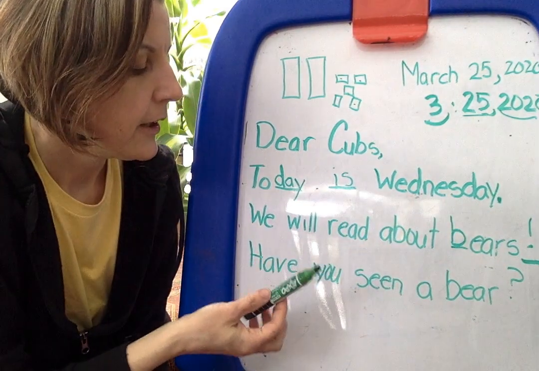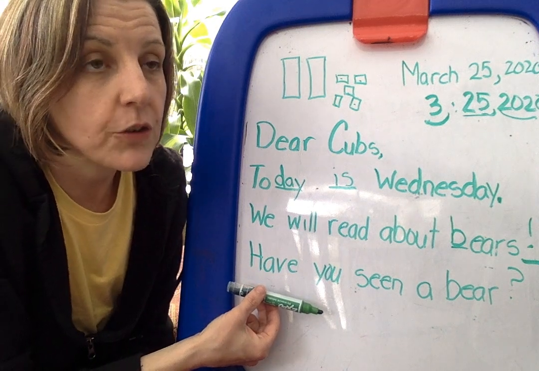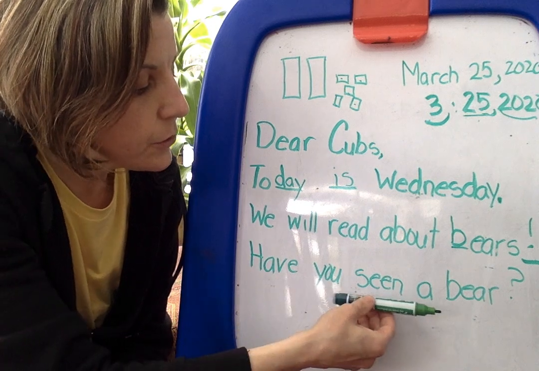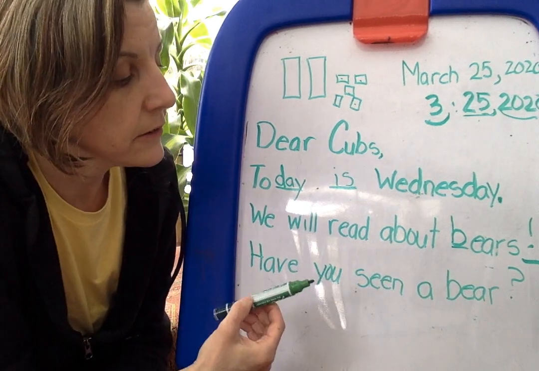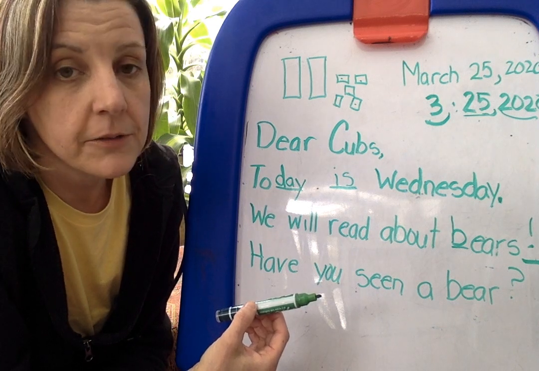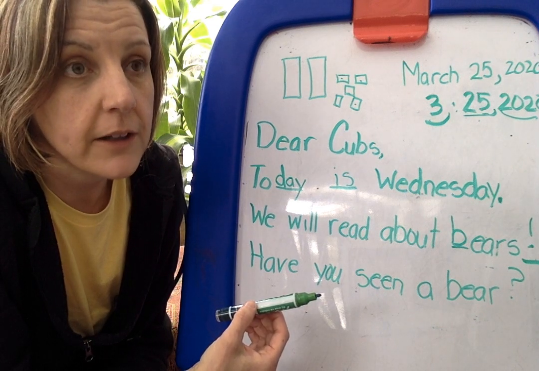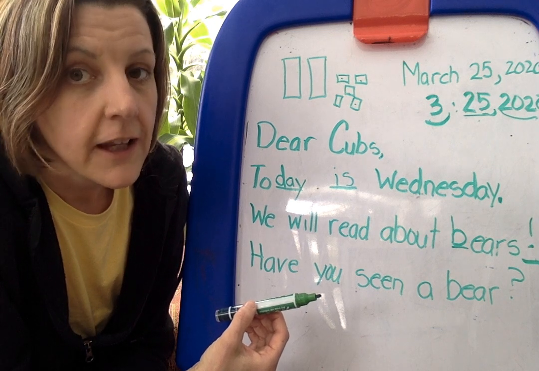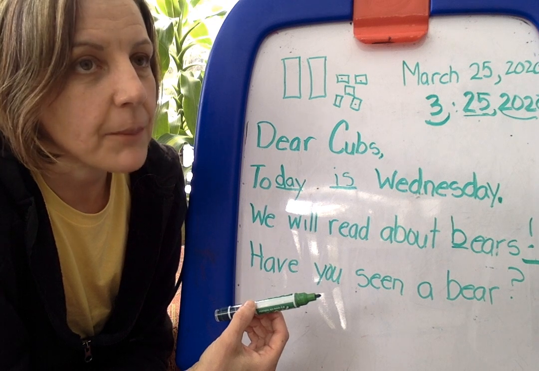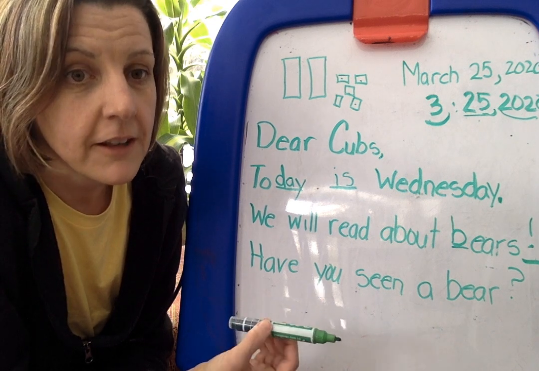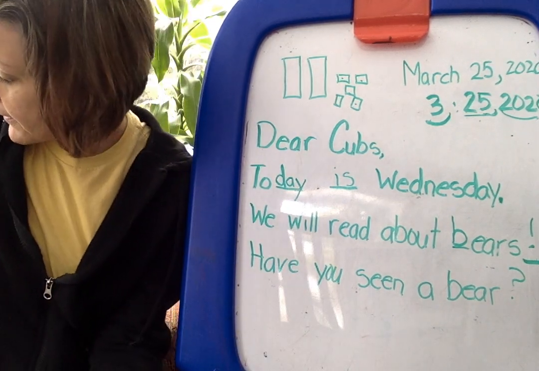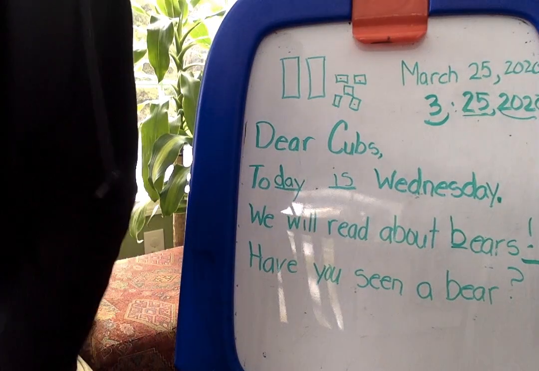Yes. My question for you today, and this is what you're going to write about in your writing, is, have you seen a bear? So when you do your writing today, you're going to draw a picture of a bear. And then you're going to tell me if you've seen one, where you saw it. And if you have not seen one, you're going to write about, wow, I have not seen a bear, but this is the type of bear I'd want to meet. This is where I'd want to see him. Okay?